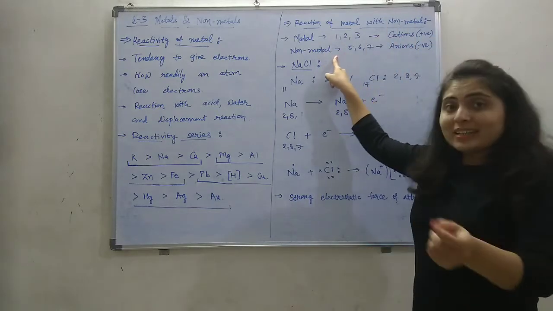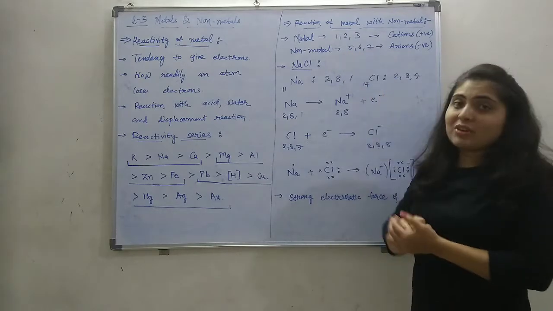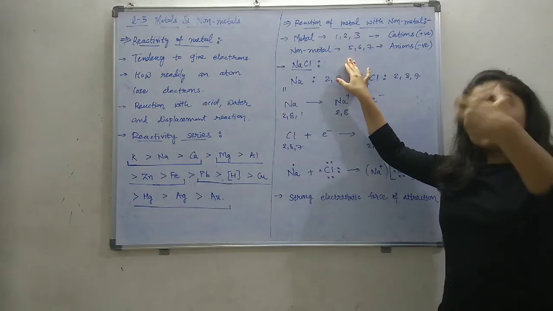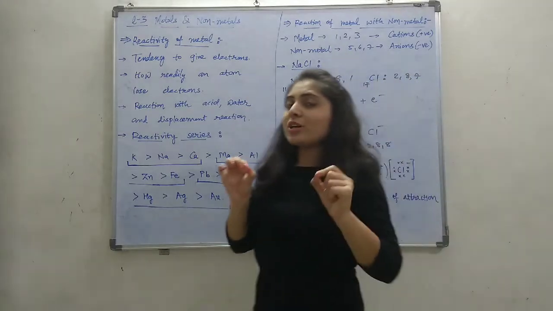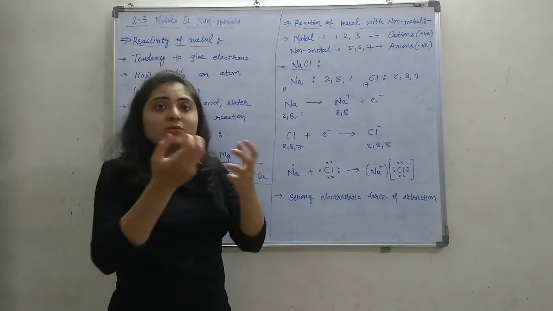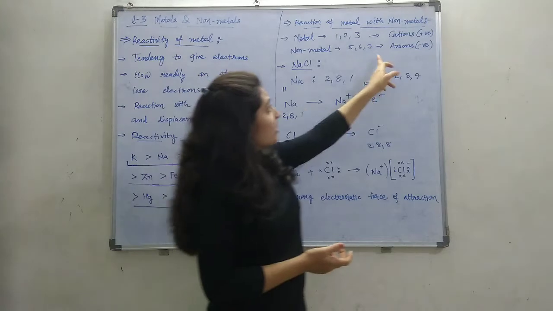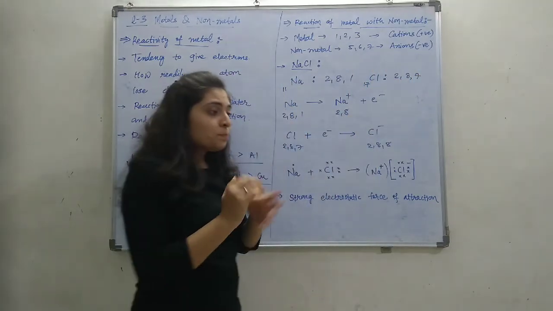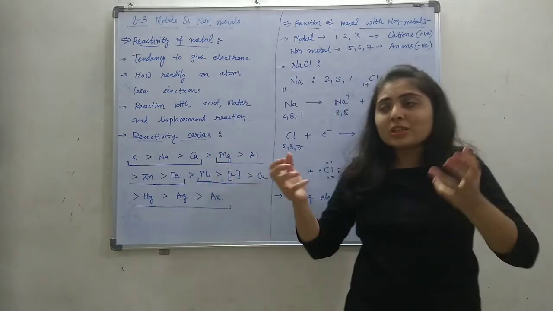And non-metals have the tendency to take electrons. So if the atom of a non-metal has 5, 6, or 7 electrons, then by gaining electrons it will complete its octet configuration. Octet means 8 electrons; the orbit wants to complete 8 electrons. So it will gain electrons accordingly, making negative ions. Gaining of electrons makes a negative ion, and a negative ion is known as an anion. So non-metals make anions.